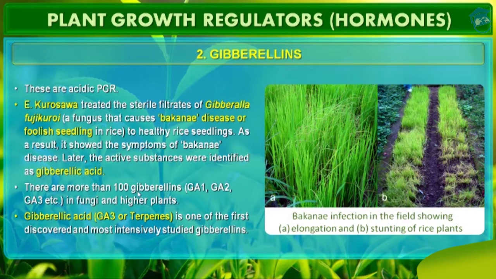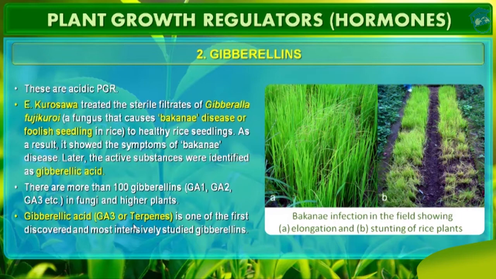Till date, they are denoted as GA1, GA2, GA3, and so on. However, gibberellic acid GA3, which is also called a terpene, is one of the first gibberellins to be discovered and remains the most intensively studied form.